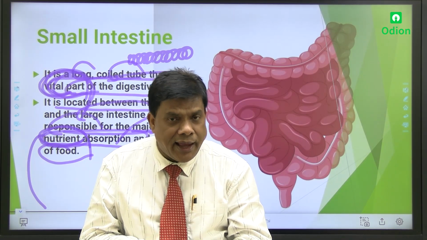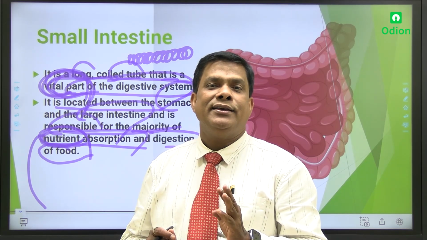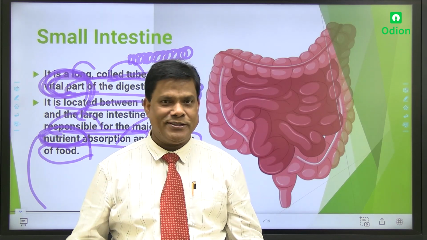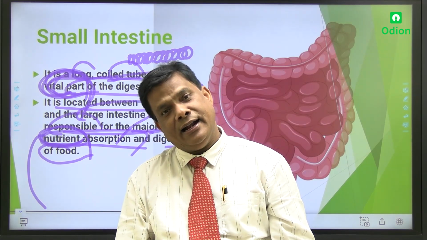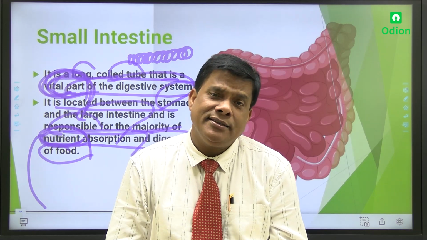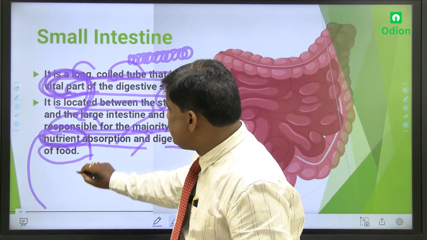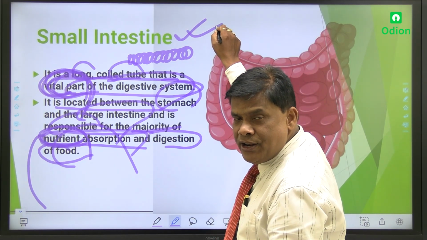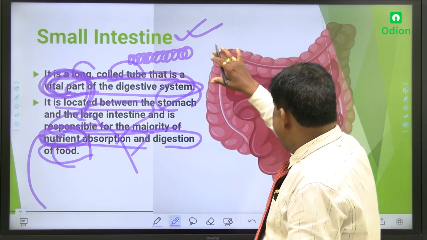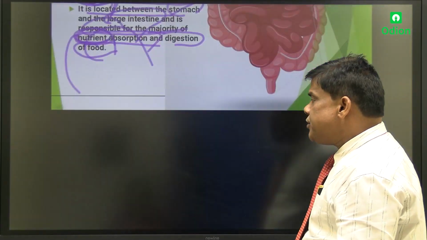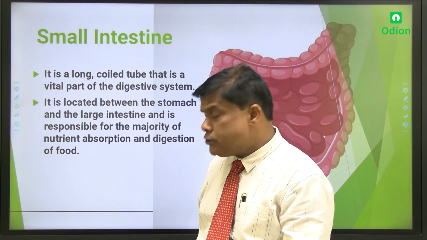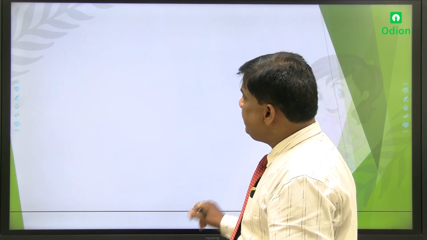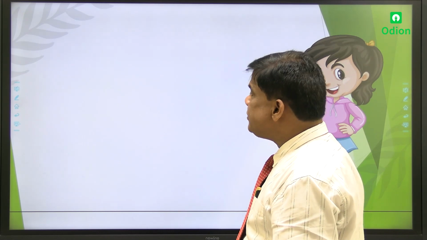कौन सी चीज एब्जॉर्ब होती है? न्यूट्रिएंट्स एब्जॉर्ब होते हैं. So as the nutrients are absorbed by this process, this process is called nutrition. And now we are discussing us, the animals, nutrition in animals. So this is the small intestine, its functions, its structure and its position, everything. And after this small intestine, my dear students, I have already told you, now I will also discuss what will come. Tell me, after small intestine, what? Large intestine is there.